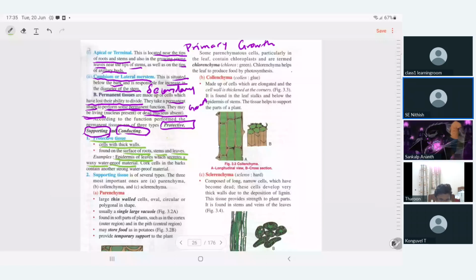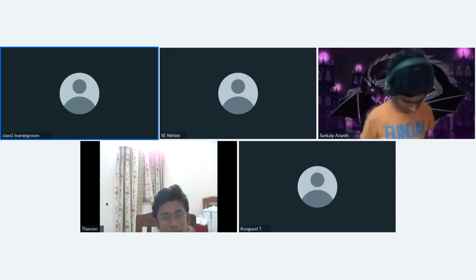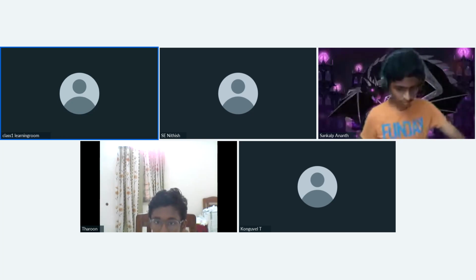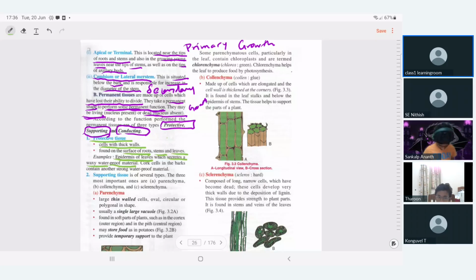Listen, epidermis is a layer of permanent plant cells, which is present over a leaf, above and below, like a lamination. Do you remember while getting a new notebook you do lamination?